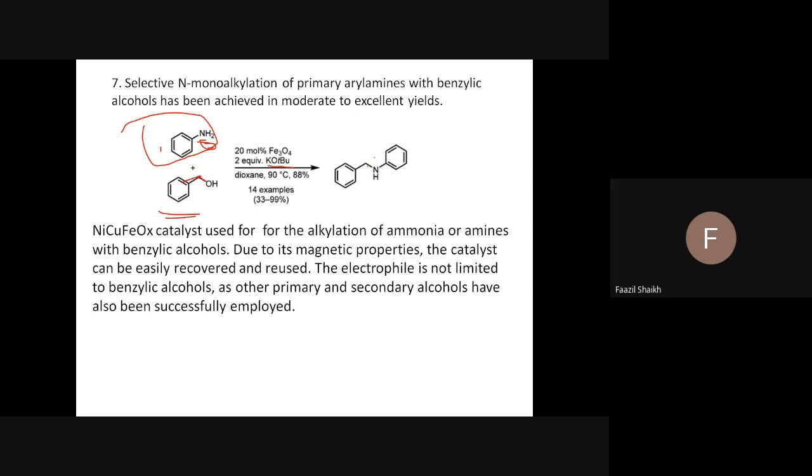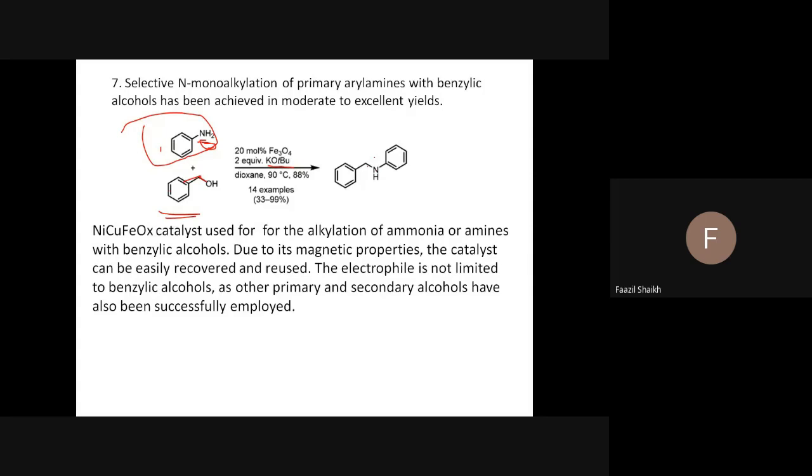Green chemistry has 12 principles. One of them says that you should avoid the maximum usage of catalyst and reactant, and you should implement atom economy. The minimum side product should be there. A recyclable catalyst should be there. So this is one of the green chemistry ideas.